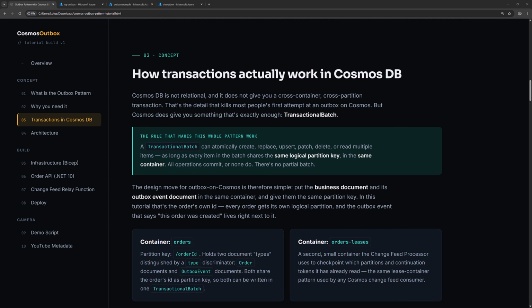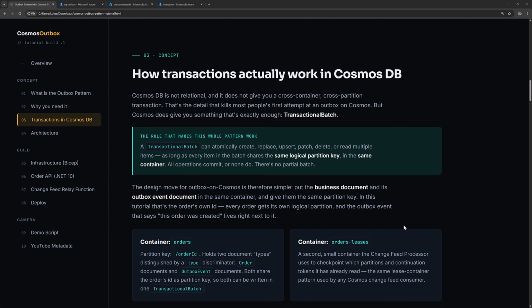We will have two containers in the tutorial. Orders: the partition key is order ID, and it holds two document types distinguished by a type discriminator, order documents and Outbox event documents. Both share the order's ID as partition key, so both can be written in a TransactionalBatch. The second container is called orders-leases. It's a small container the change feed processor uses to checkpoint which partitions and continuation tokens it has already read. The same lease container pattern is used by any Cosmos change feed consumer.